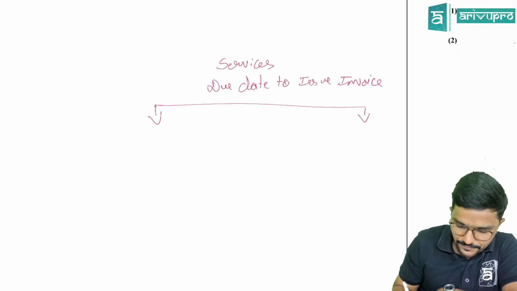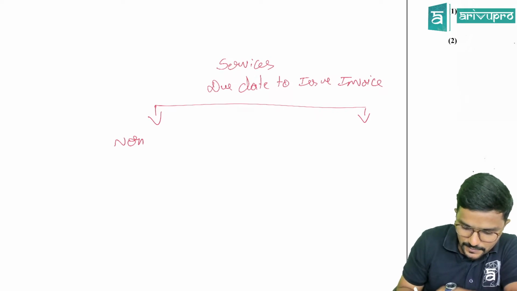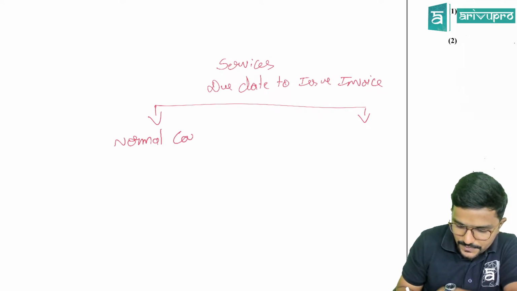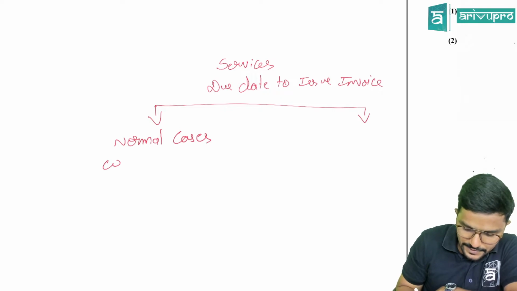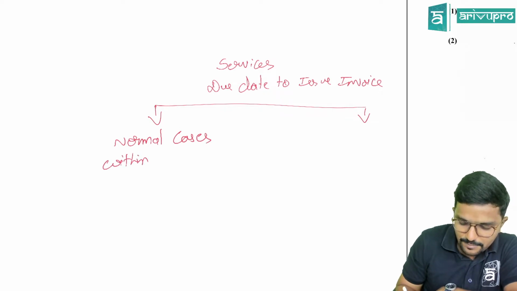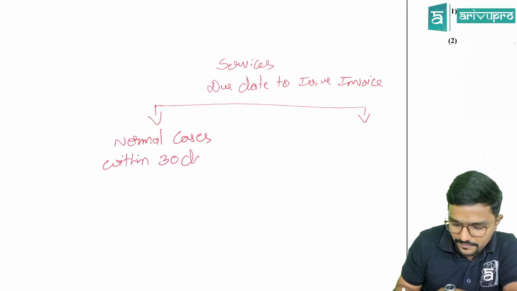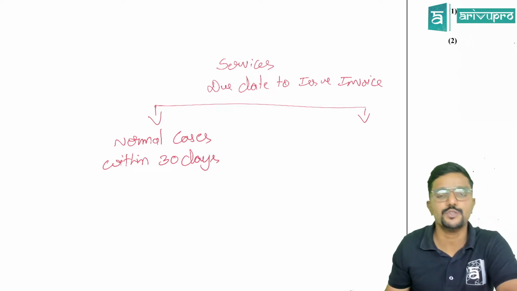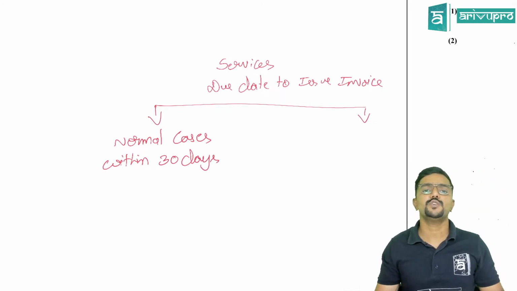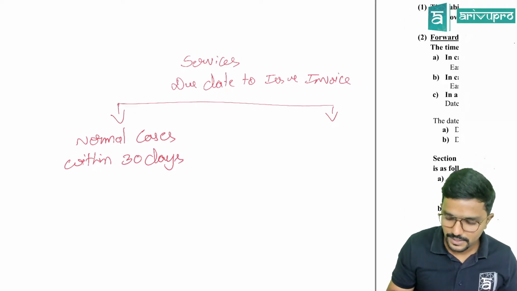Normal cases, it is always within 30 days. Within 30 days of what? Completion of service. If you have completed the service on 15th June, within 30 days from 15th June, you have to issue invoices.